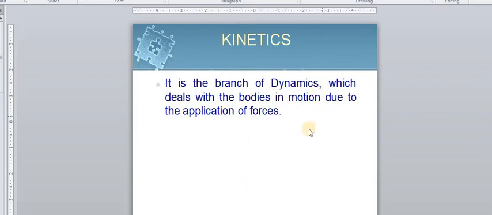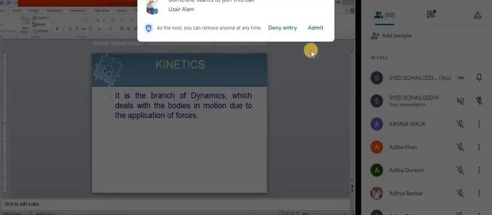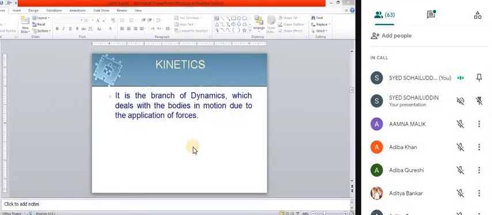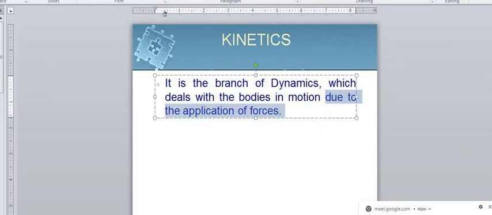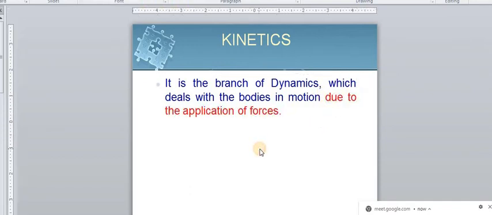We are referring to the force causing the motion. Due to application of force, in the sense, force causing the motions. So force causing the motion has been taken care of in this.